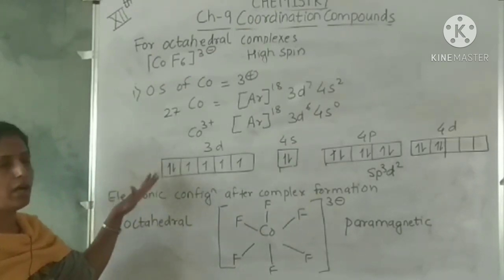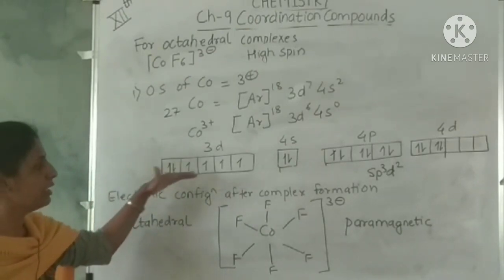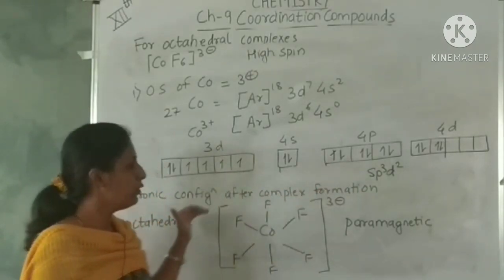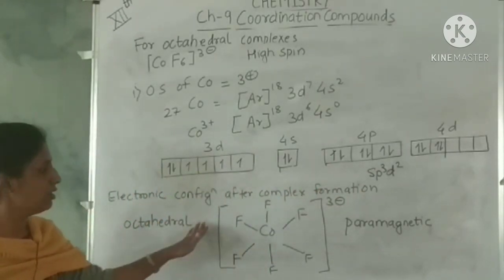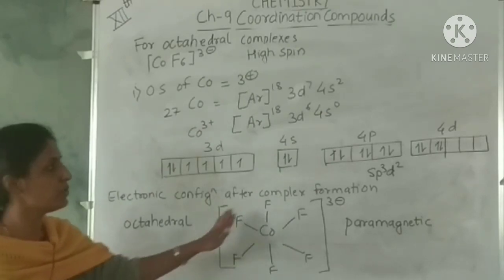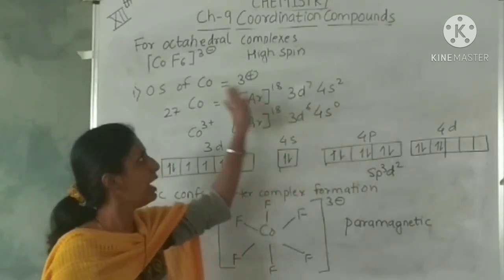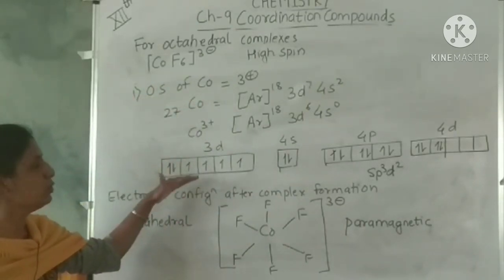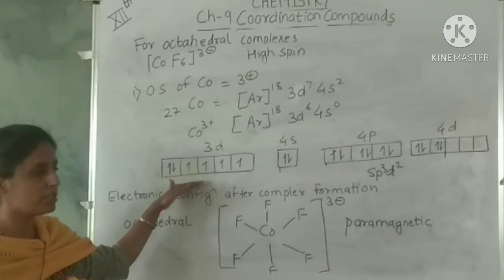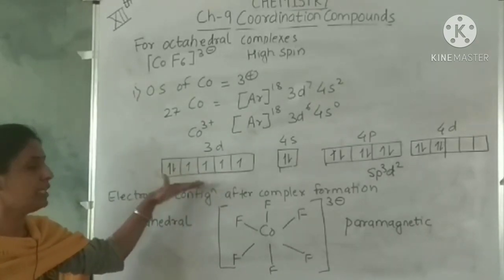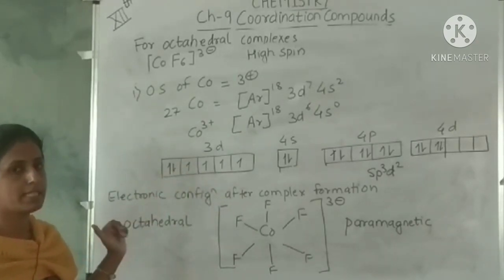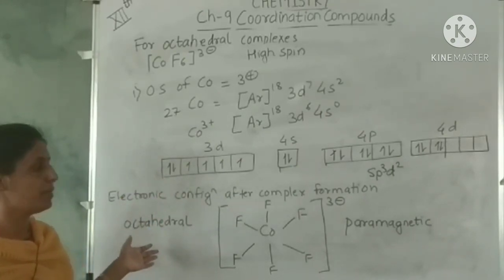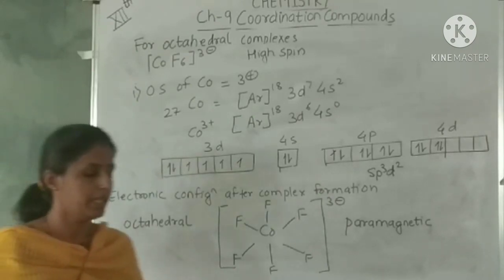After writing the hybridization, you will write the electronic configuration after the complex formation. You will finally deduce the structure of the complex using the hybridization and the coordination number of the metal. And the last point is that you will check whether there are paired electrons or unpaired electrons. If all the electrons are paired, the complex is diamagnetic, and if there are unpaired electrons in the complex, it is paramagnetic. That's all for this lecture.